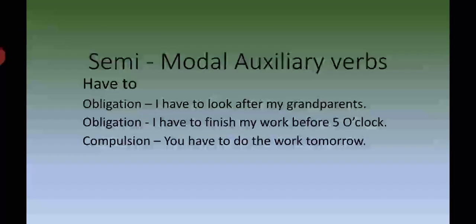Let's see the examples of have to. Have to indicates obligation. Example, I have to look after my grandparents. Obligation, I have to finish my work before 5 o'clock. Example of compulsion, you have to do the work tomorrow. And now your question will be like this: pick out the semi-modal auxiliary verb and state what it indicates. So, have to. The semi-modal auxiliary is have to and it indicates obligation.